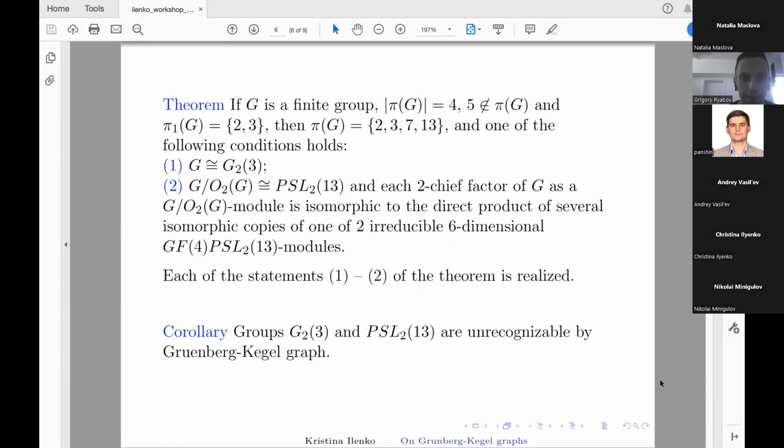In this talk, first of all, I read the theorem from these works, so I get only this example of this theorem. Yeah, I understand. Natasha, do you want to say something?